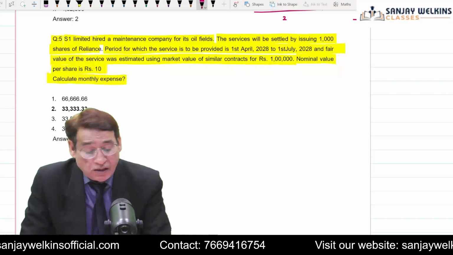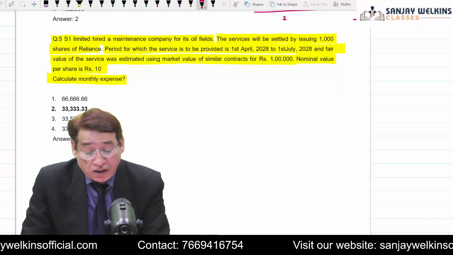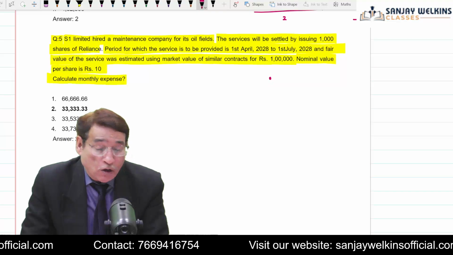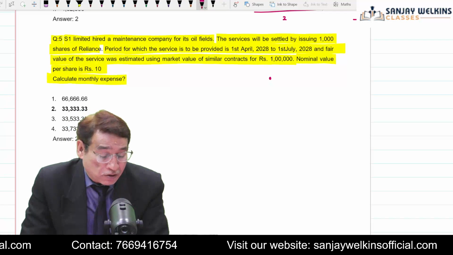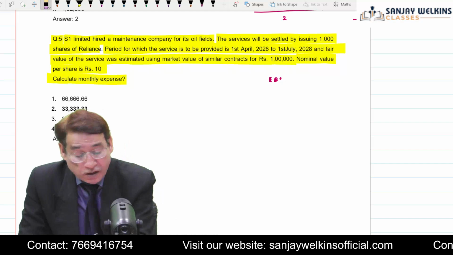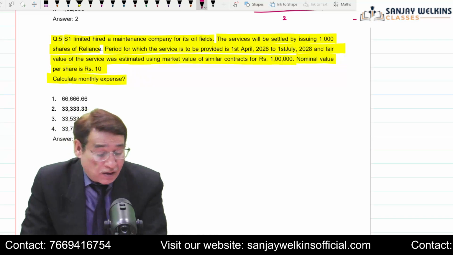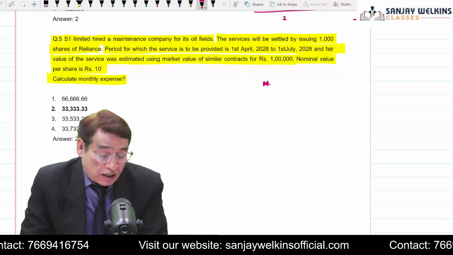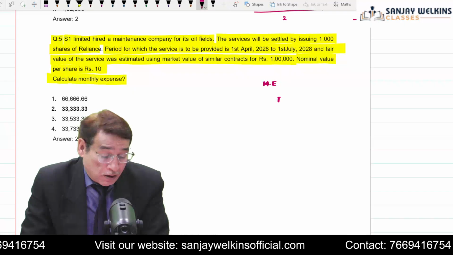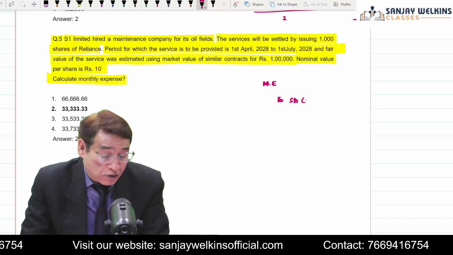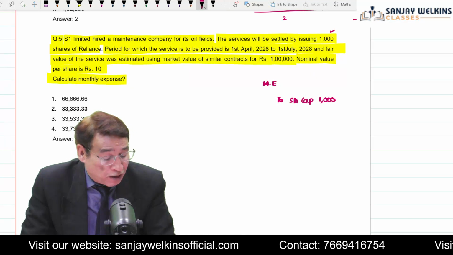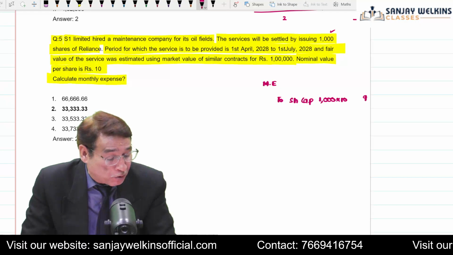In this particular case, what is happening? You are getting the services, correct? And against the services, you are offering 1,000 shares. Just to make the point, I should not write here employee benefit expenses; it will be maintenance expenses, because in this case we are hiring services from a particular company for maintenance. So maintenance expenses account debit. To share capital, how many shares am I issuing? I am issuing 1,000 shares and the face value of the share is 10. So it will be equal to 90,000.